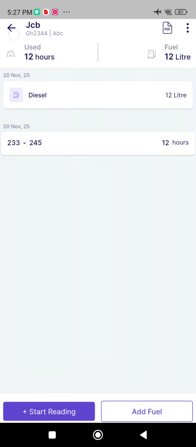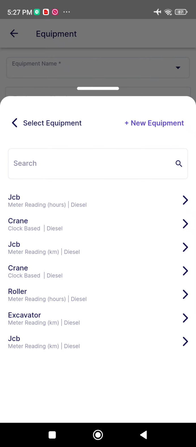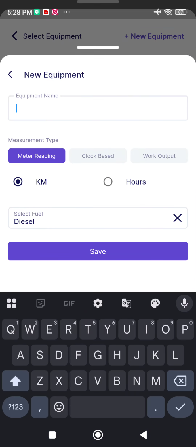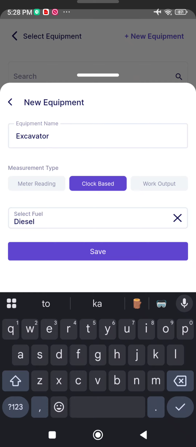Now you can go back and add another equipment. You can go to add equipment again. You can select new equipment. Now you can write excavator. If you want to select the clock based, you can select the clock based diesel fuel consumption.